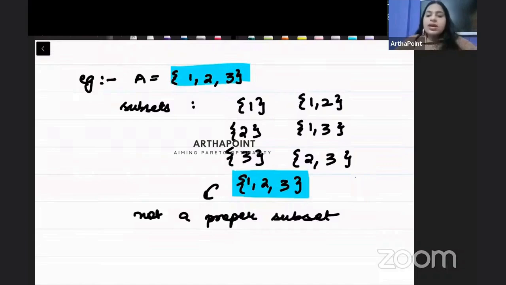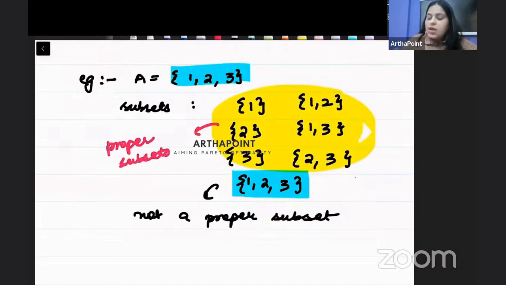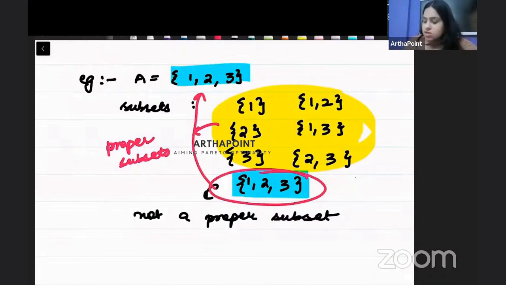Proper is when you include fewer elements. These are all proper subsets. These are all proper subsets. Because they miss some elements. These are all smaller. But this one is equal to the set. So this is not a proper subset. We cannot properly say that this will be smaller than that. It will be smaller than that.